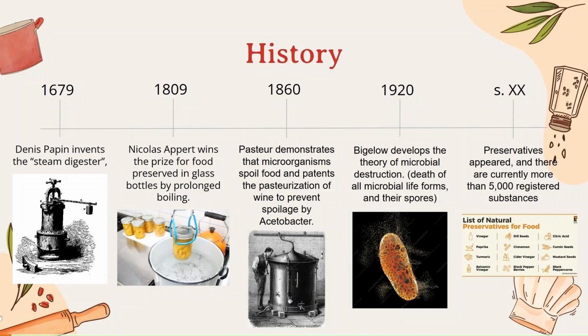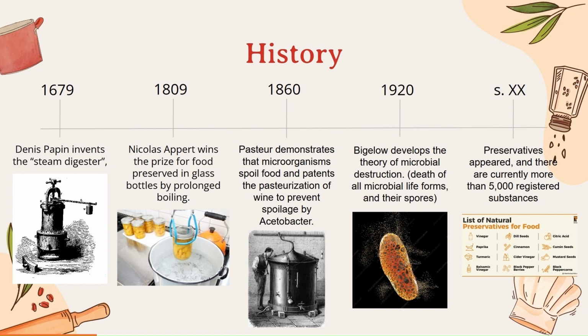Now a little bit about the history. In 1679, Denis Papin invents the steam digester, which cooks food at high pressure and temperature to kill bacteria. In 1809, Nicolas Appert wins the prize for food preserved in glass bottles by prolonged boiling. In 1860, Pasteur demonstrates that microorganisms spoil food and patents the pasteurization of wine to prevent spoilage by acetobacter, which converts ethanol into acetic acid through oxidation.